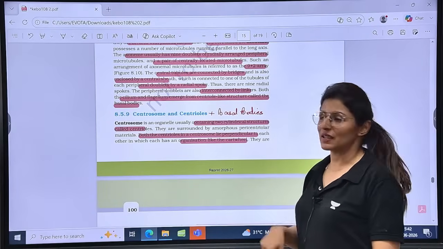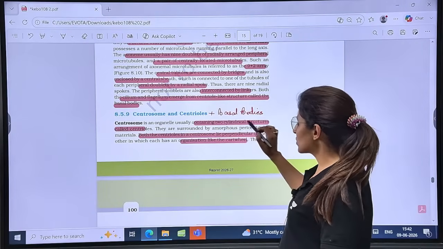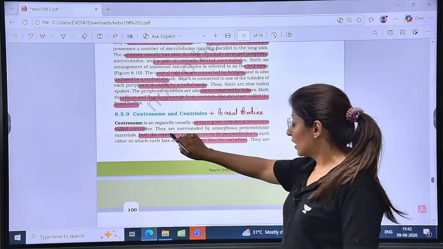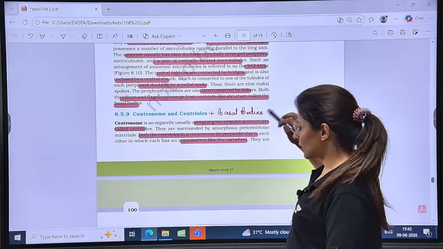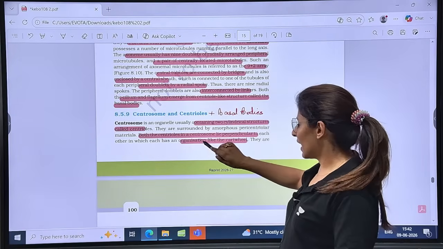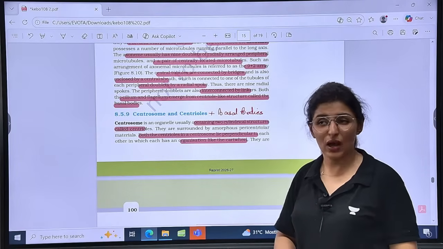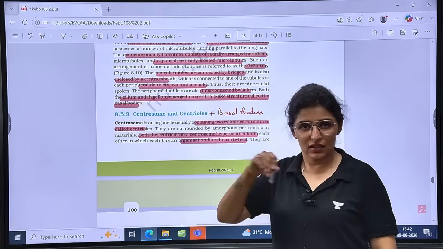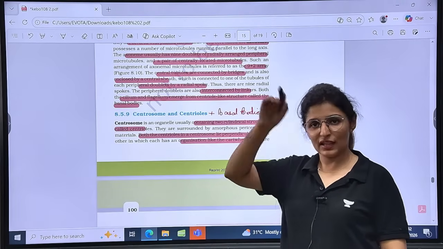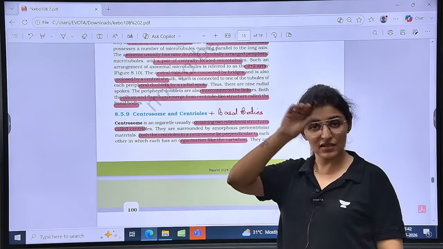They will be triplets. See here, 2 cylindrical structures called centrioles form a centrosome, and there is amorphous pericentriolar material. Both lie perpendicular and have a cartwheel-like structure. How is it cartwheel-like? There is one central hole, and then there is a periphery, a rim.